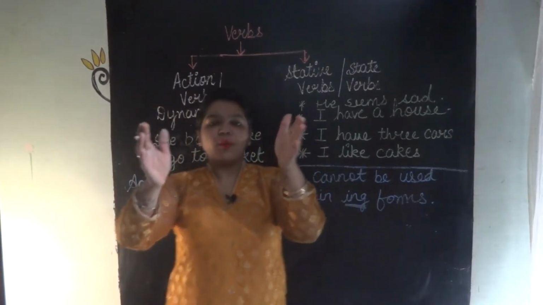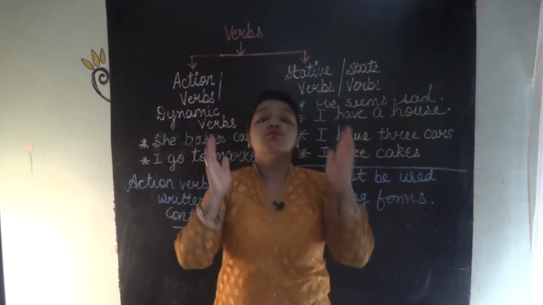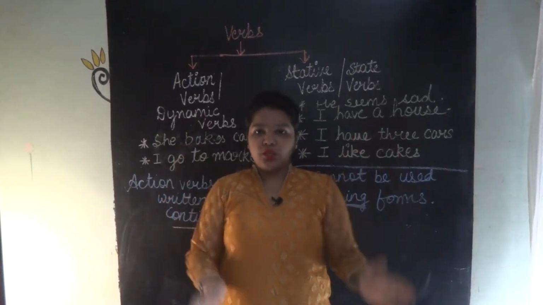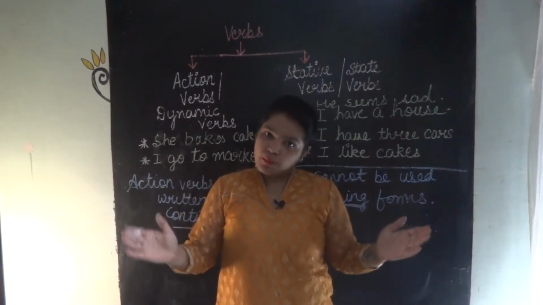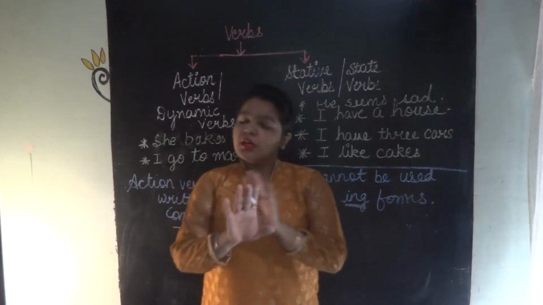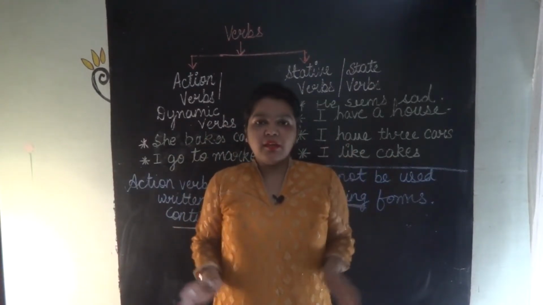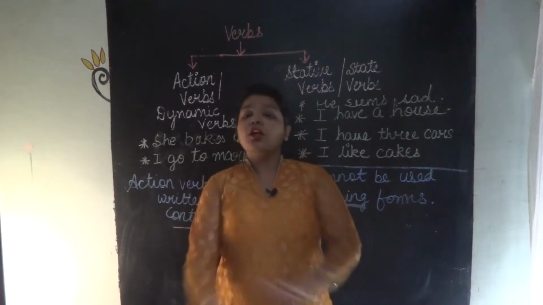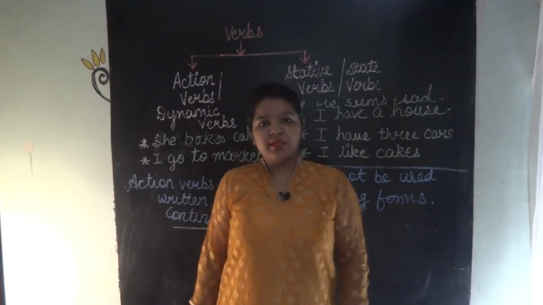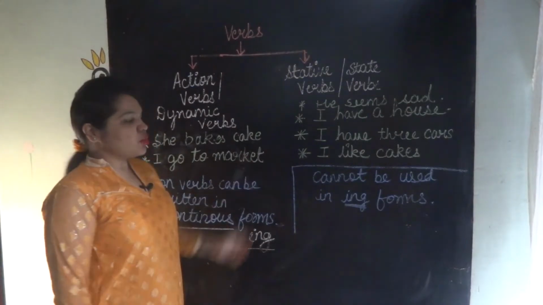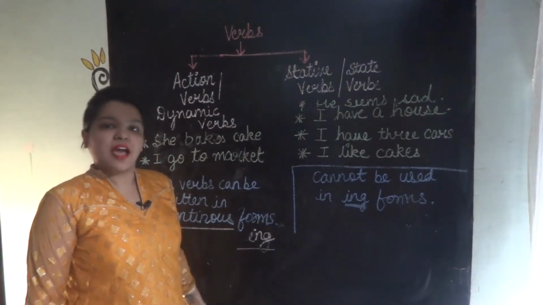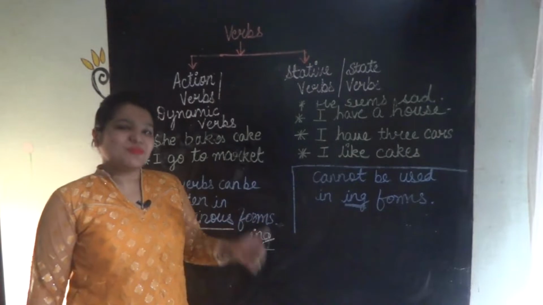So, just keep in your mind, when the action is required, you can use it in a continuous form. But if an action is not required, it is just a state of being, then ing cannot be used. Is that fine? You can just take a screenshot or just copy these to understand in a better way and revise it in a better way.